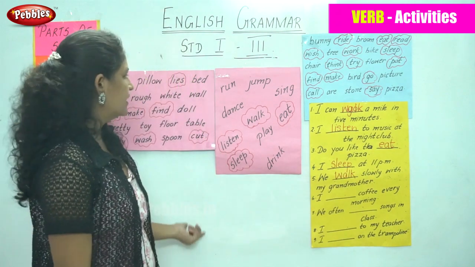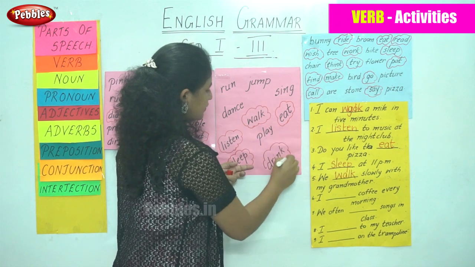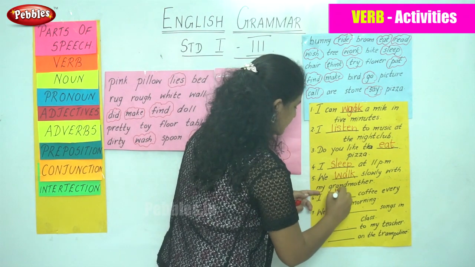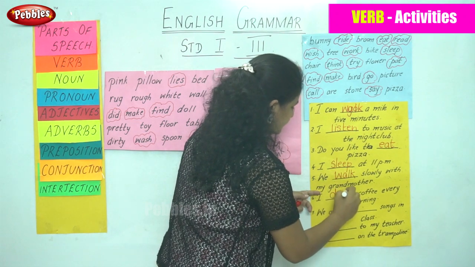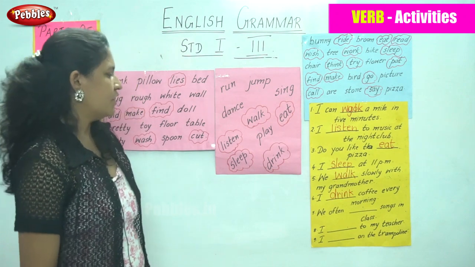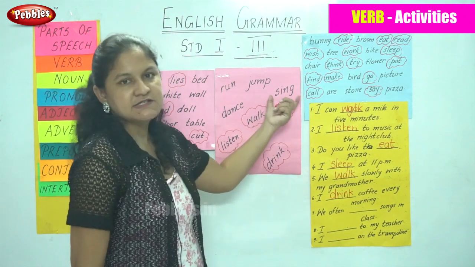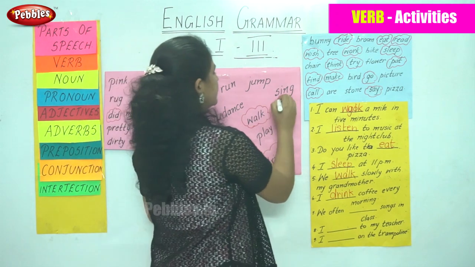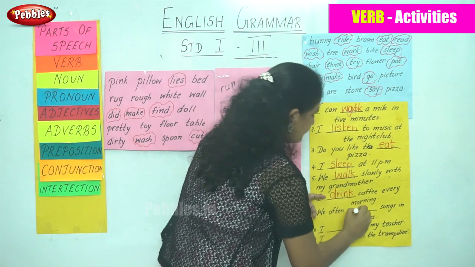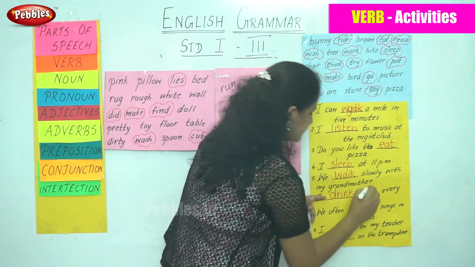So I drink coffee every morning. I mark the word drink. Next sentence, we often dash songs in class. So we often sing songs in class. So the word sing.